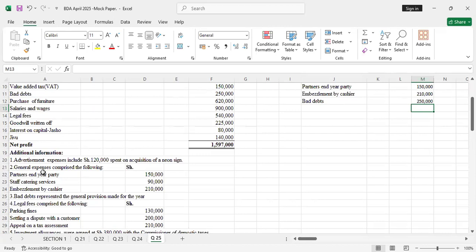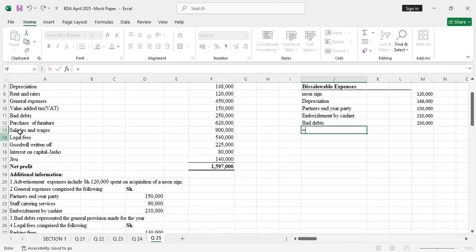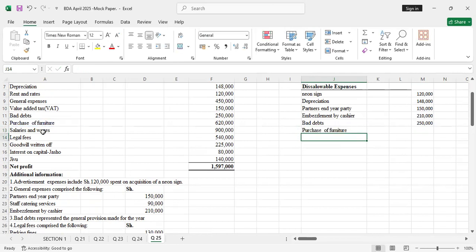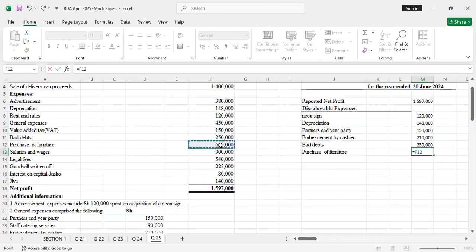Purchase of furniture is a disallowable expense because it's an item of capital allowance. Any other capital allowance item, when it's provided under expenses and they have deducted it, then you add it back. It's disallowable. Purchase of machinery, purchase of furniture, you add them back.